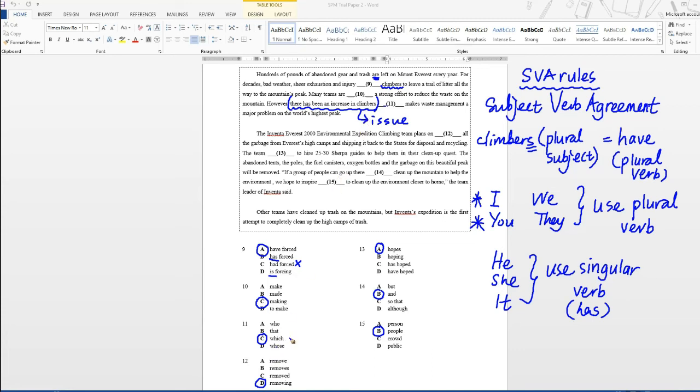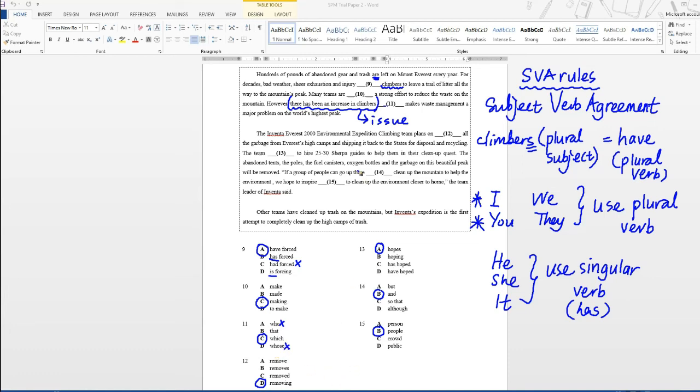Therefore, when you answer question 11, you cannot answer with who, because the subject here is not climbers, but the issue that there are a lot of climbers on Mount Everest. So definitely answers A and D are out because these refer to people. You can only use who and whose if your subject is about a person. But because the subject is about an issue, the answer will be C. All right, moving on to question 12.